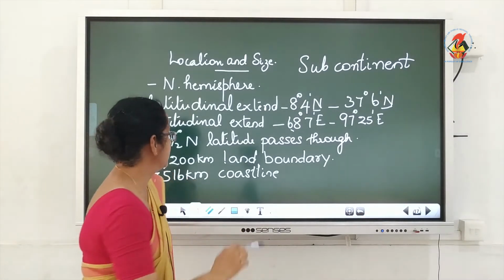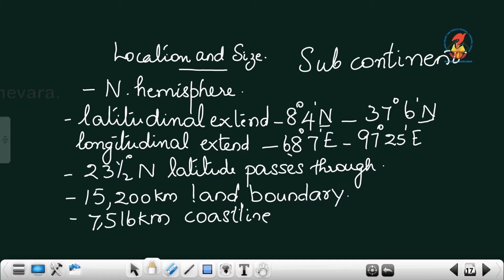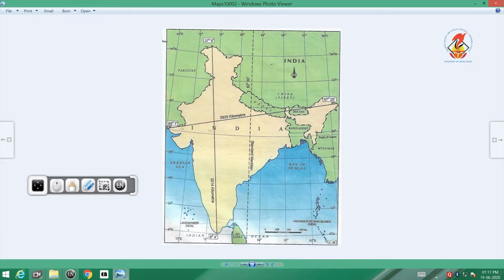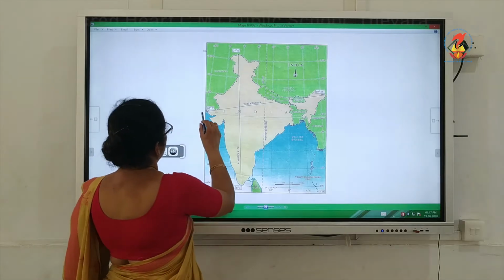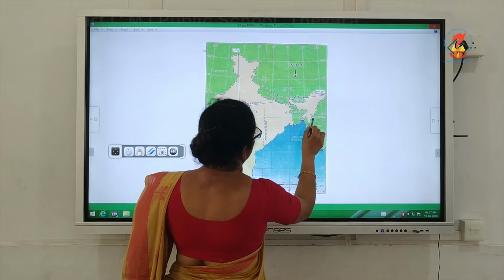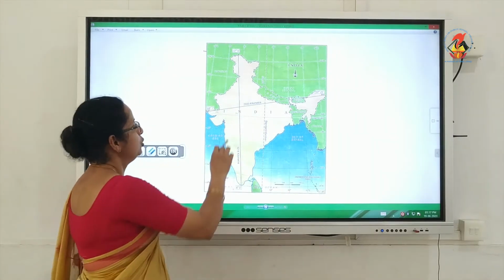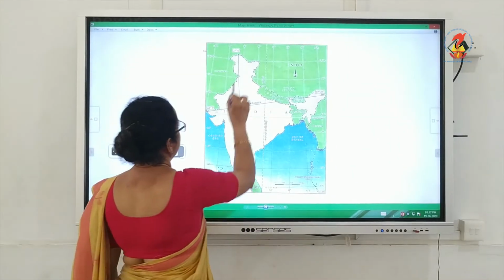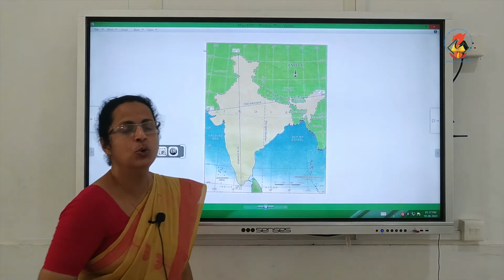Now, the next is the Tropic of Cancer. 23.5 degrees north latitude is named the Tropic of Cancer, and it passes through our country, dividing our country into two. Now, here you can see the Tropic of Cancer marked here. What is the value? 23.5 degrees north latitude. So, it passes through the country, dividing it into almost two equal halves.